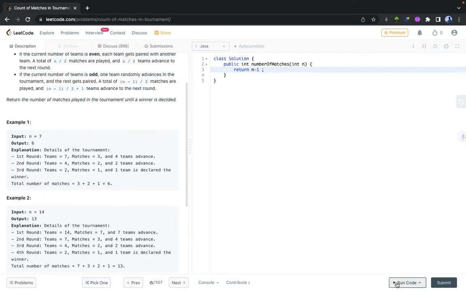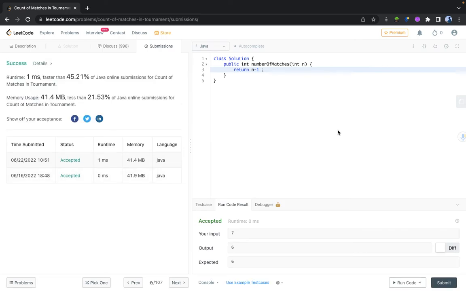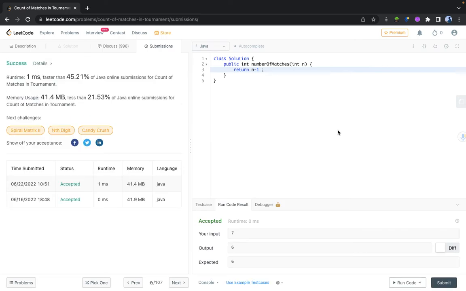As simple as it could be. And if I run the code, it should give me the right answer, and it is giving me the right answer. So for this question, the time complexity will be O of 1, and the space complexity is also going to be O of 1. So that was the whole thing about this code for this problem.